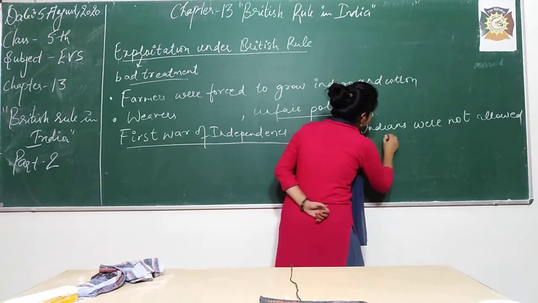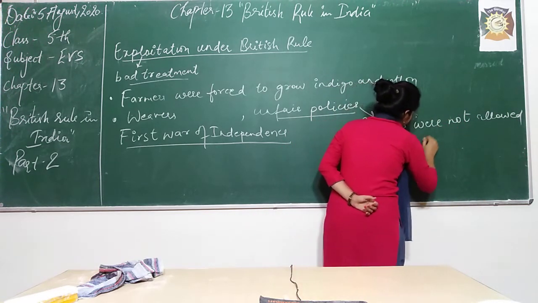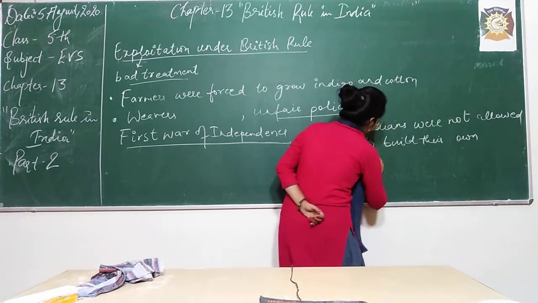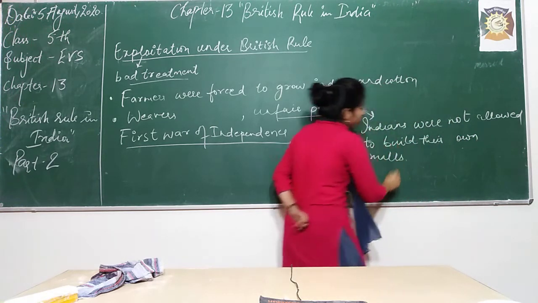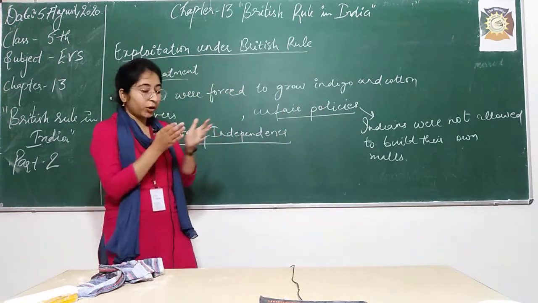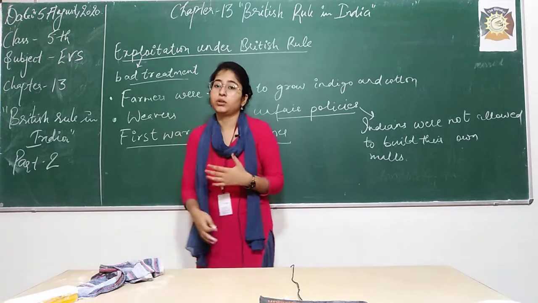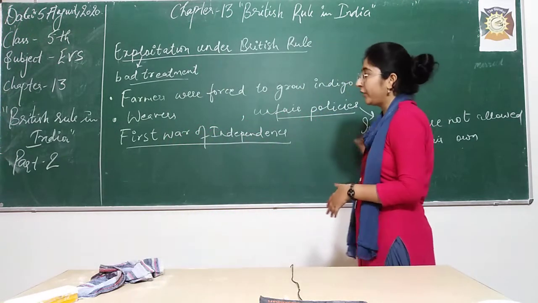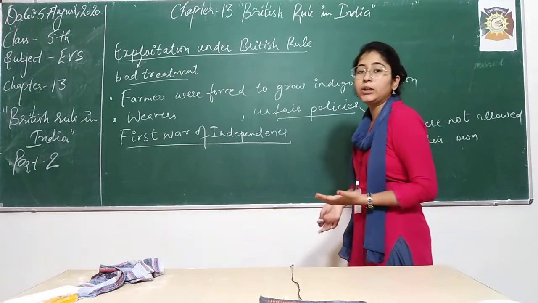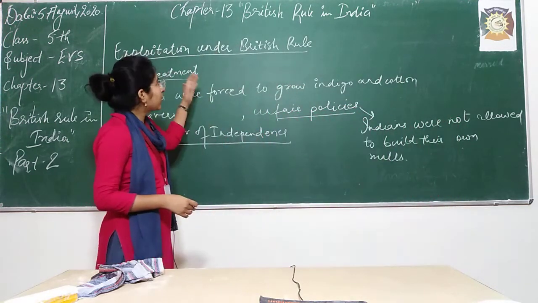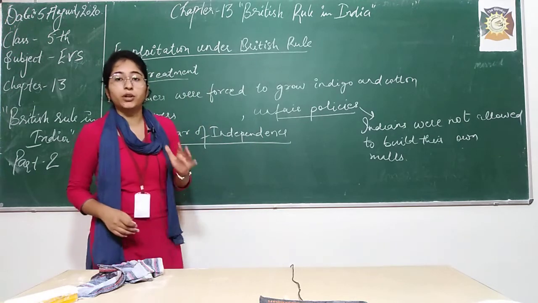By doing so, they prohibited Indian people from growing. They prevented their growth. They were not able to build their factories and produce their own material or their own clothes, right? So this resulted in complete exploitation under the British rule.